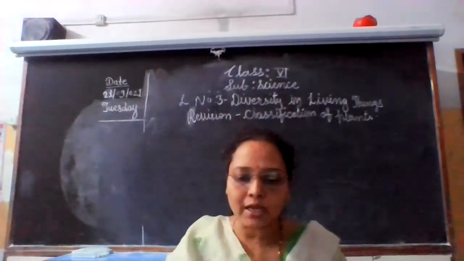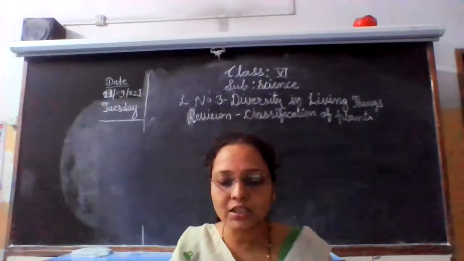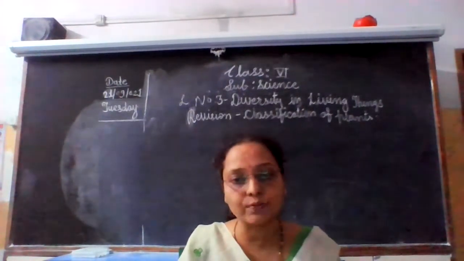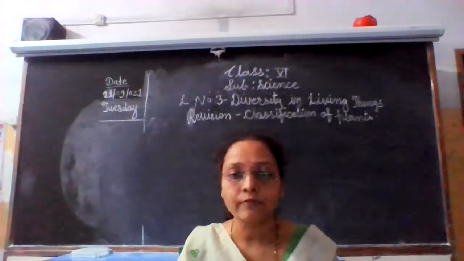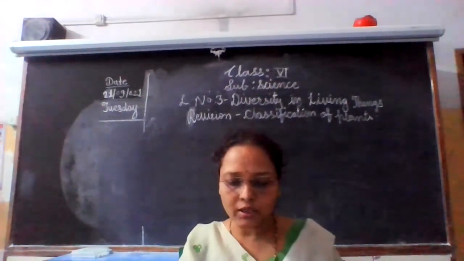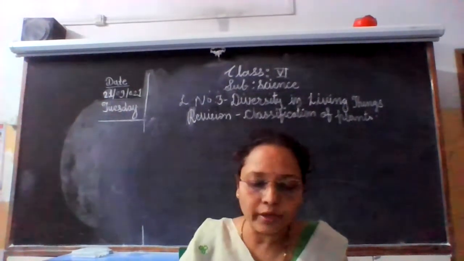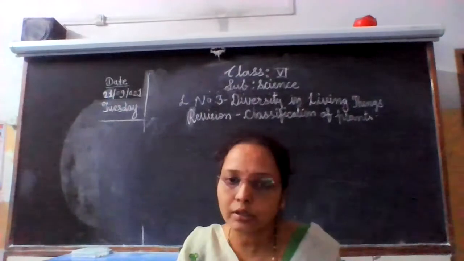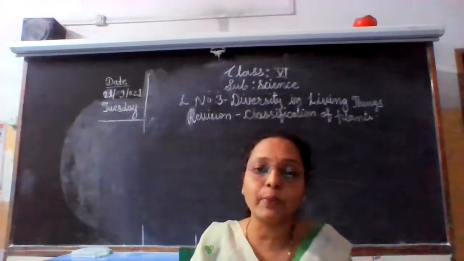Also, according to the size and height of their stem, plants can be classified into three types, that is trees, shrubs, and herbs. Also, the stem of the creeper is very flexible, soft and green. It grows rapidly with the help of a support, that we learned in our last video. Now, according to the life cycle of plants, according to their growth, the plants are divided into three categories, that is annual plants, biennial plants, and perennial plants.